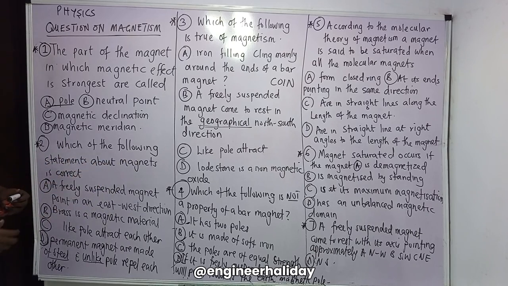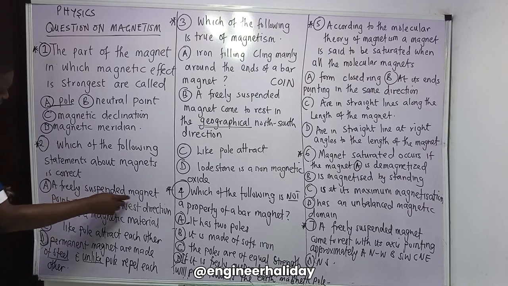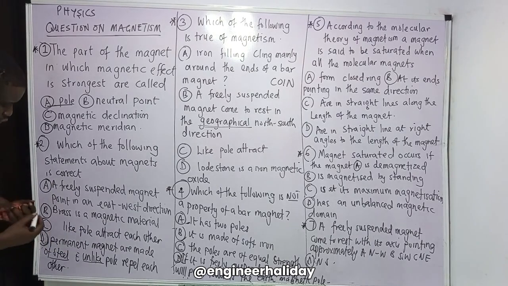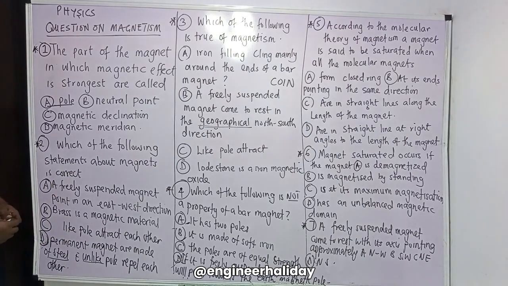Which of the following statements about a magnet is correct? A freely suspended magnet points in the east-west direction. No. Brass is a magnetic material. No, brass is not a magnetic material. You can say that steel is a magnetic material, although steel is an alloy of carbon and iron. Like poles attract. No. Permanent magnets are made of steel.